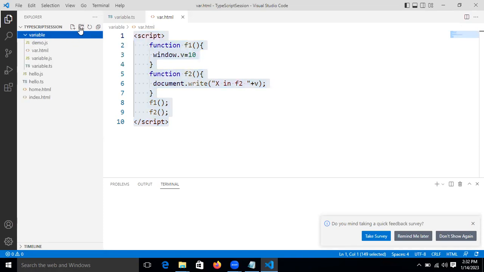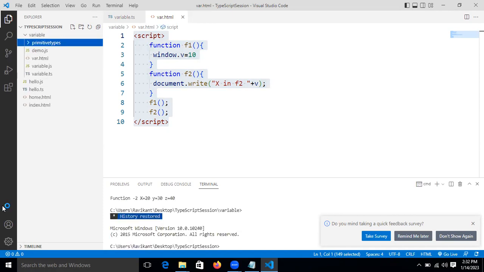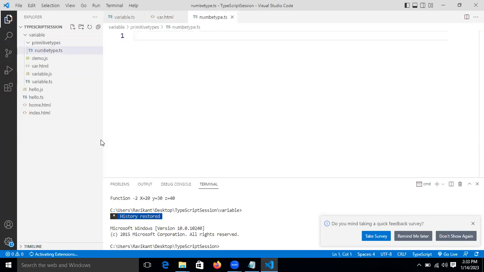Let's take inside that one more inner folder, primitive types. Inside that, let's create one file, number type dot ts.